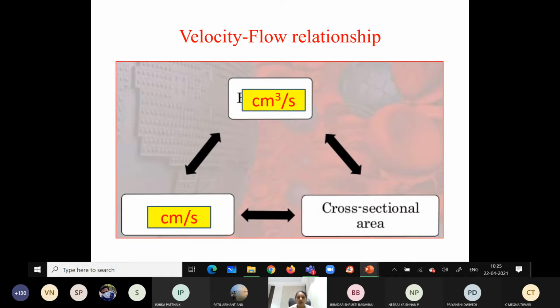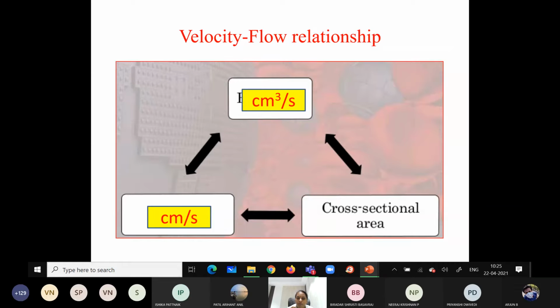What do you mean by blood flow? Blood flow is the volume displacement per unit time. How much the volume of the blood is moving per unit time, that is the blood flow. So that will be expressed in terms of centimeters cube per second.